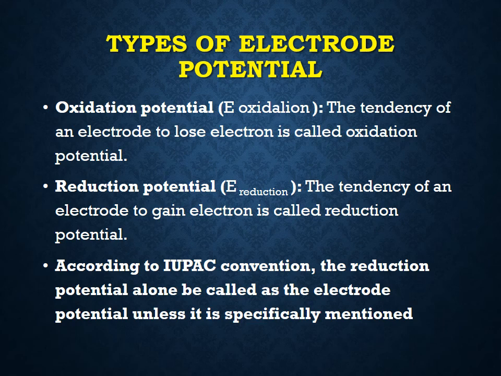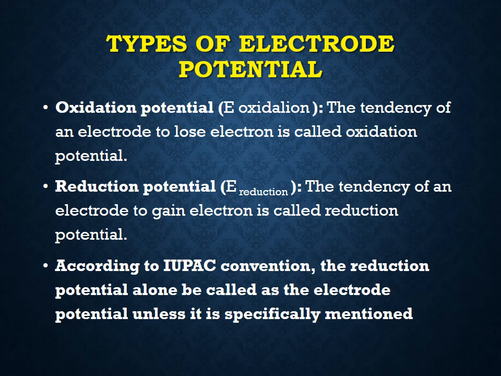So, for avoiding more confusion, IUPAC suggested only reduction potential alone is called electrode potential in electrochemistry. So, in Daniell cell, we can say like this: zinc has low reduction potential and copper possesses high reduction potential. Clear? In Daniell cell, zinc possesses low reduction potential and copper possesses high reduction potential.